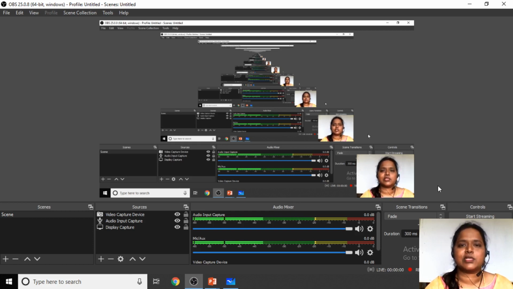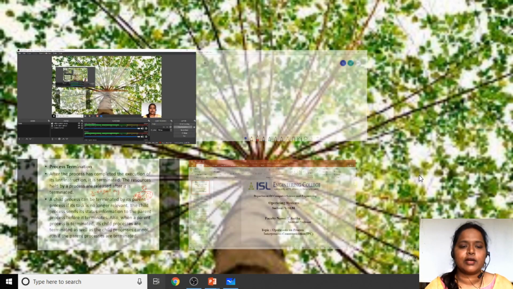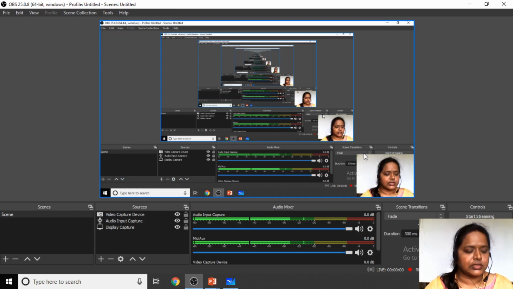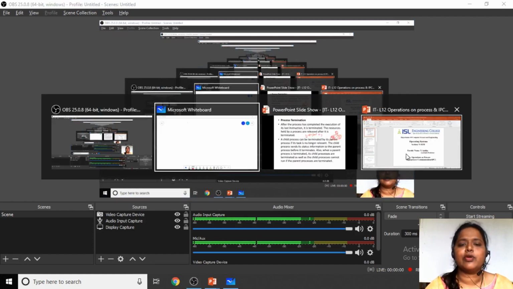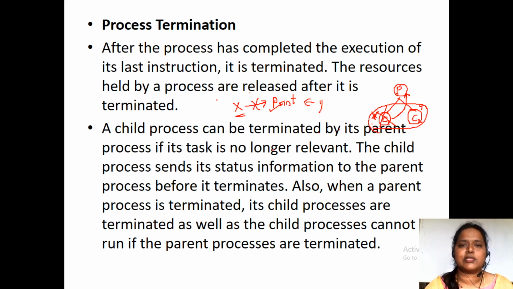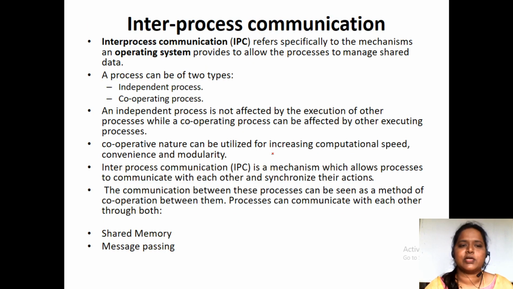When a process has been terminated, the space allocated to that process is freed, so that we can allocate that space to another process. So this is how we have process creation, blocking, preemption and process termination.